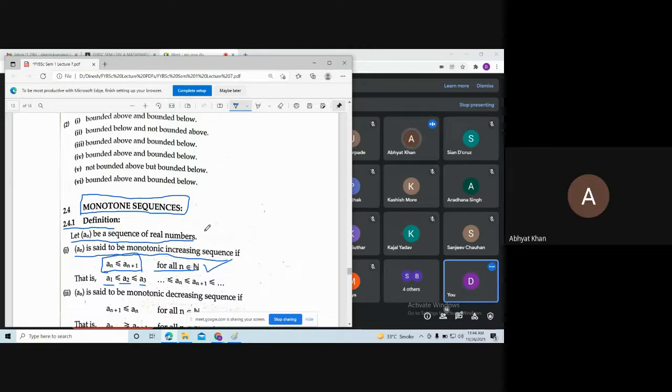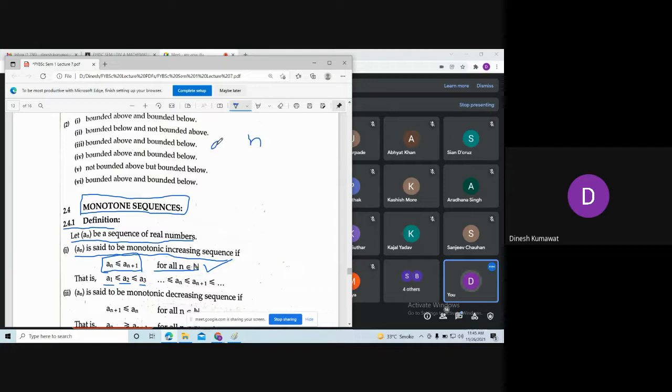Yes, sir. No, sir. So yes, Abbeth, you told me that you understood it. Can you give me an example of a sequence which is monotonically increasing? Natural numbers. Exactly, n.